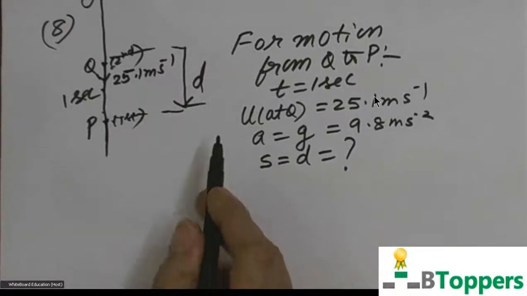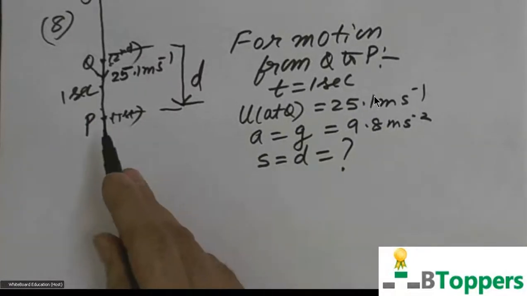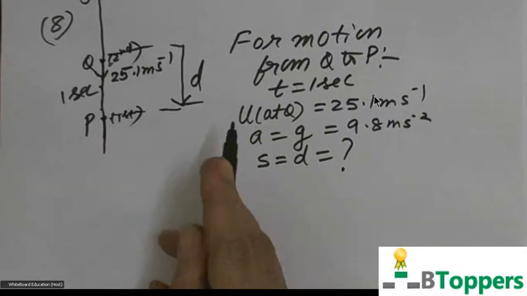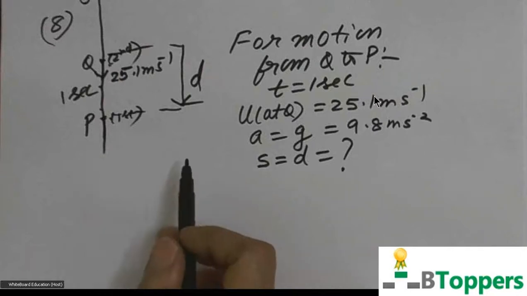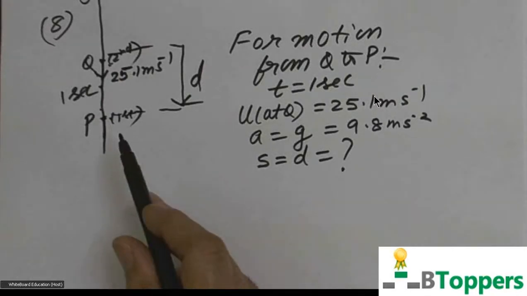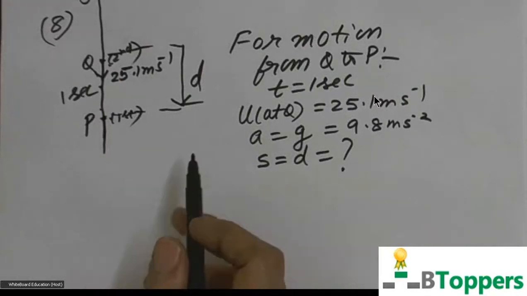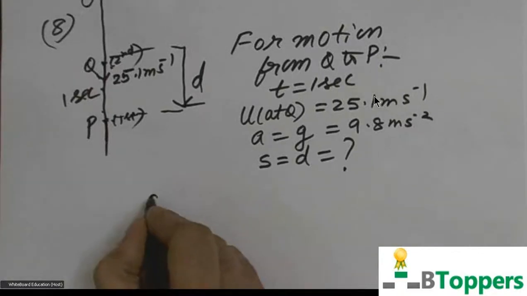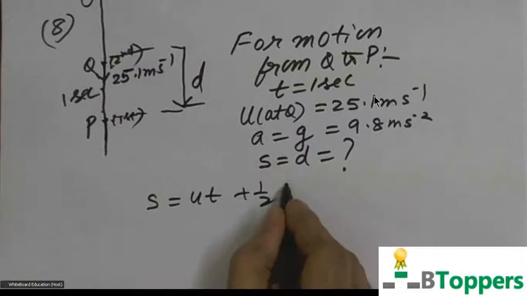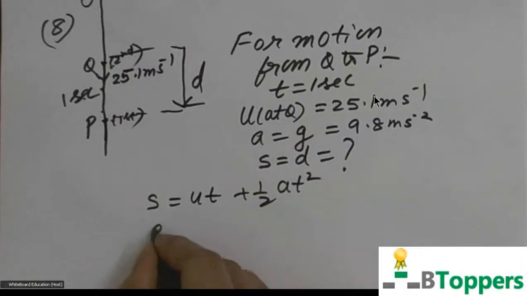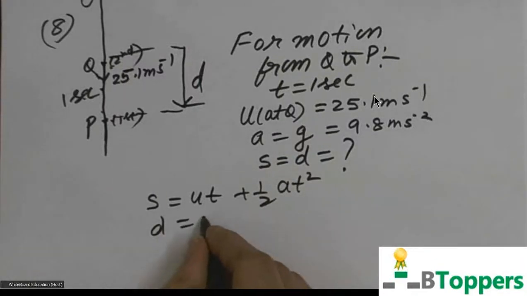That means you are not given the final velocity v at the point P, and you are also not asked to calculate the final velocity v at the point P. So choose the equation without v, that is s equal to ut plus half at square, where s equal to D, which you have to find.